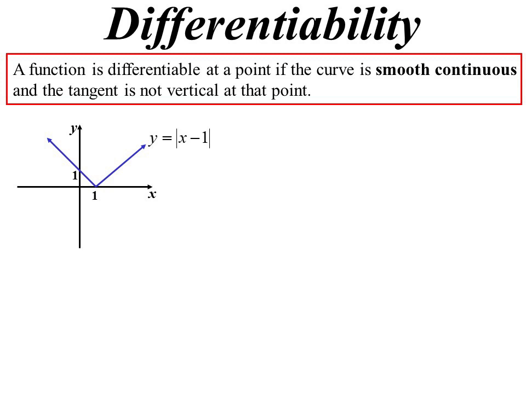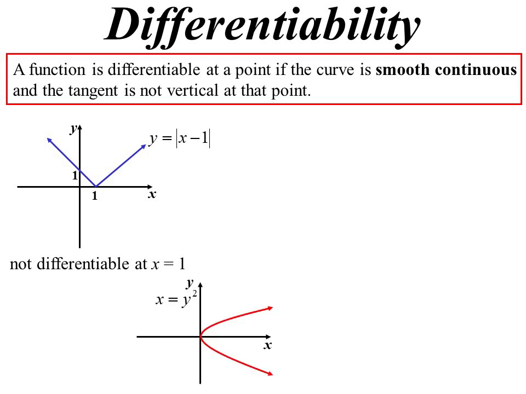So an absolute value curve, now that is continuous. You can travel along that graph without stopping. However, it's not smooth continuous at x equals 1. You've got a sharp point. So it's not differentiable at x equals 1. That sharp point means it's not differentiable.